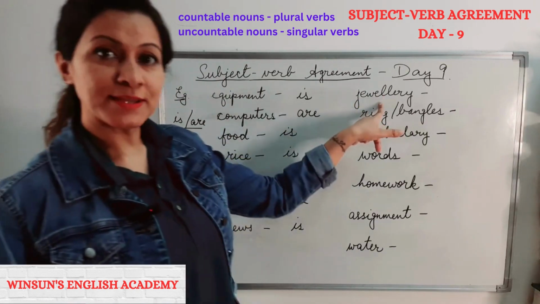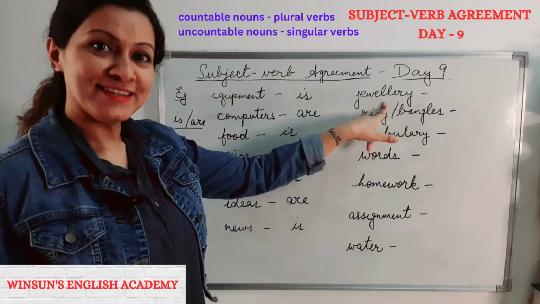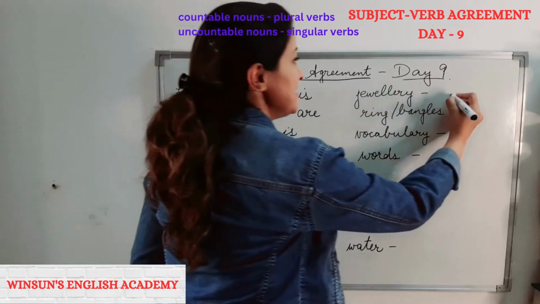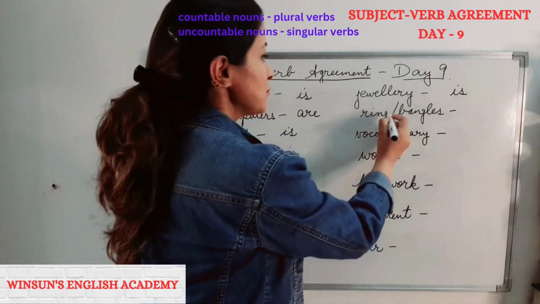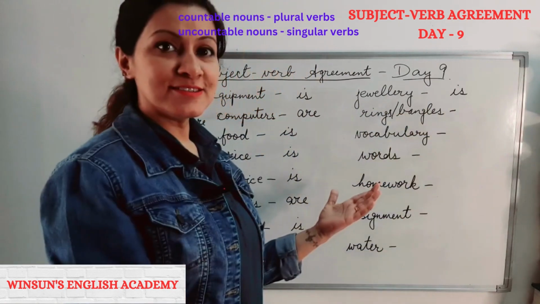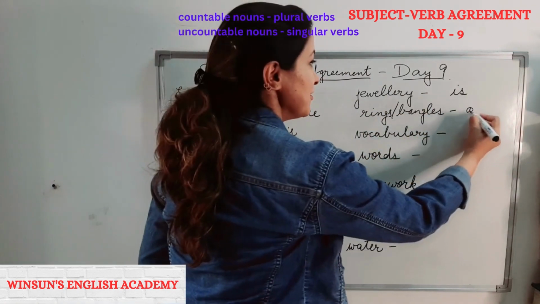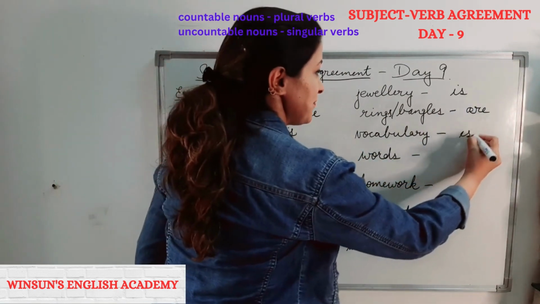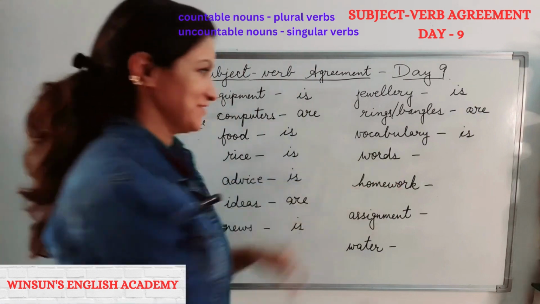Next. Jewelry. Countable, uncountable? Uncountable. Is. Rings, bangles, necklaces. Countable. Are. Vocabulary. Is. Words, of course, are.